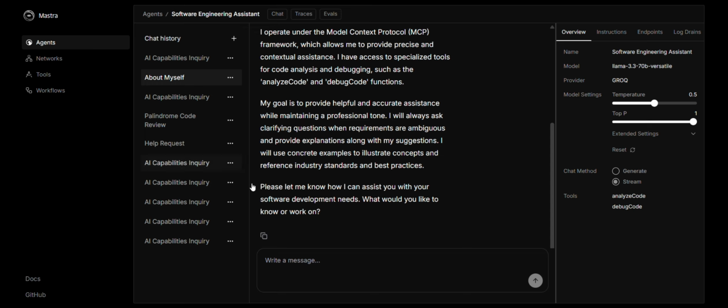And here you can see it also saves the chat histories. Now you can think of it as your AI code reviewer and software architect all in one.